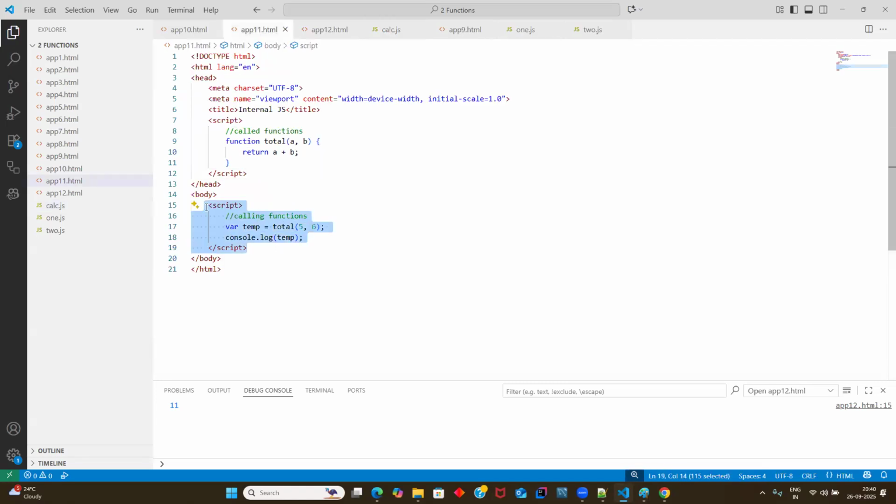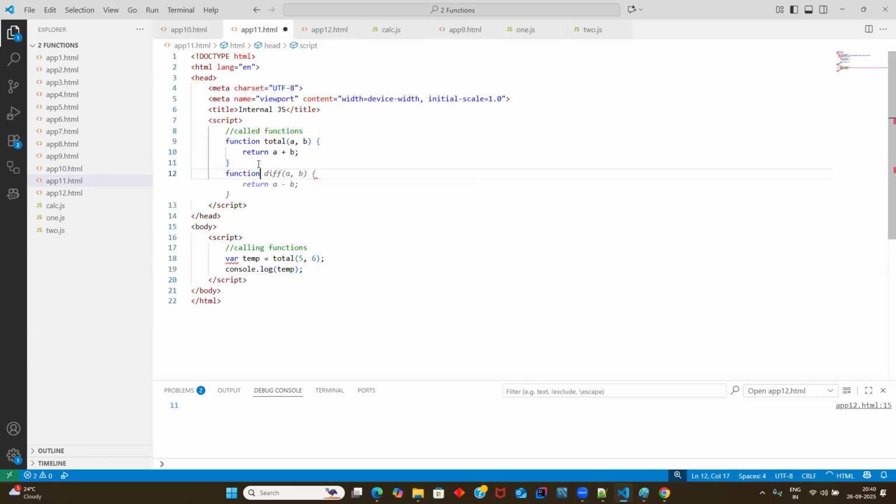No. See, actually, we were just practicing it now, but in real use, what will happen? I'll quickly show you one more example. I'll say function. I'm writing a function, this one, and I was saying hello. So guys, this is one function. It is returning a plus b, right? And this is one more function returning some message, hello.